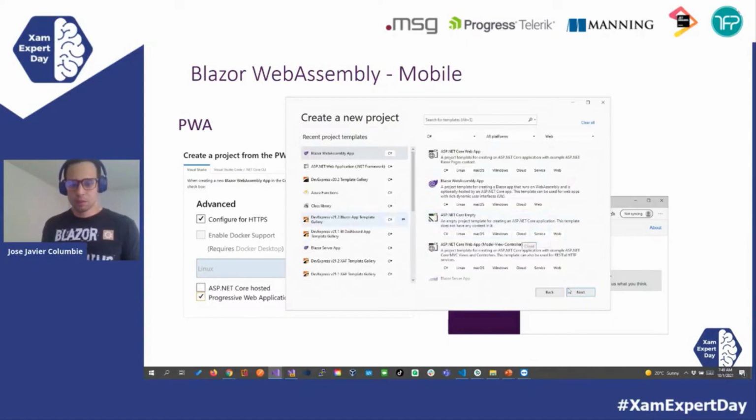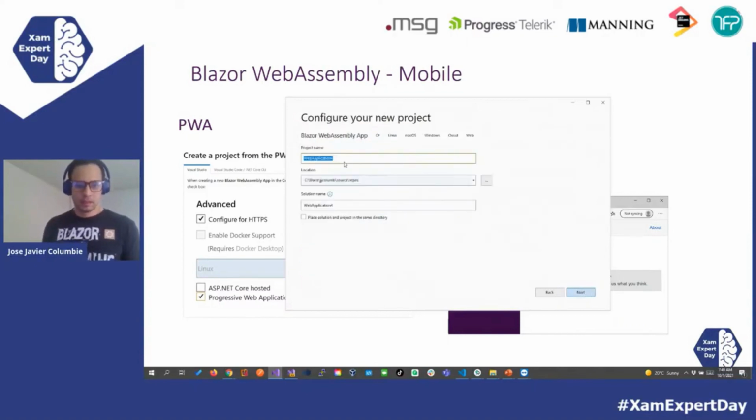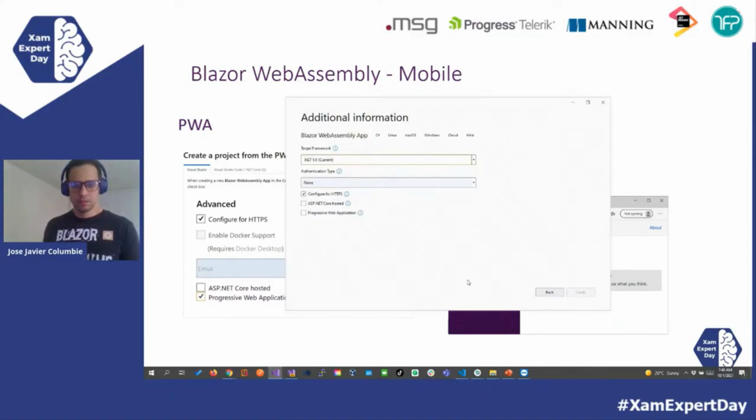So we have here Blazor WebAssembly, and let's call it XamExpertDay. Let's click next. Let's give it a second. Let's select here Progressive Web App, .NET 5, and we don't need authentication. We are not going to use ASP.NET Core hosted. This is really recommended if you're going to be accessing any type of API or any type of connection string of your database. But right here, we are just showing the Progressive Web App, so we don't need it. So let's click create, and let's give it a second.